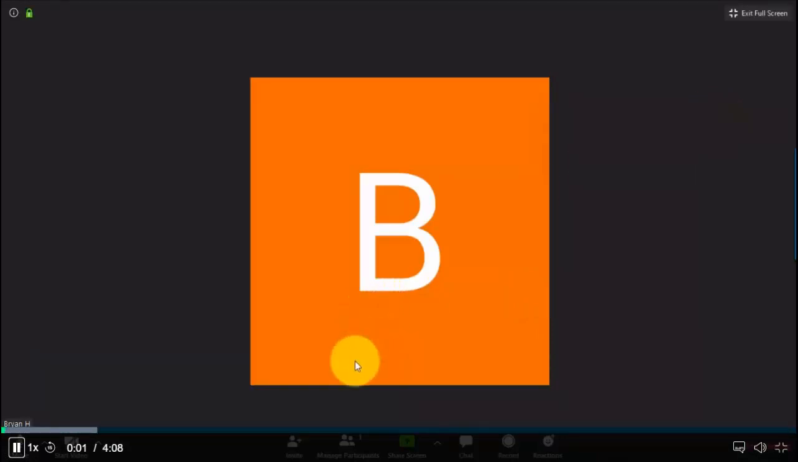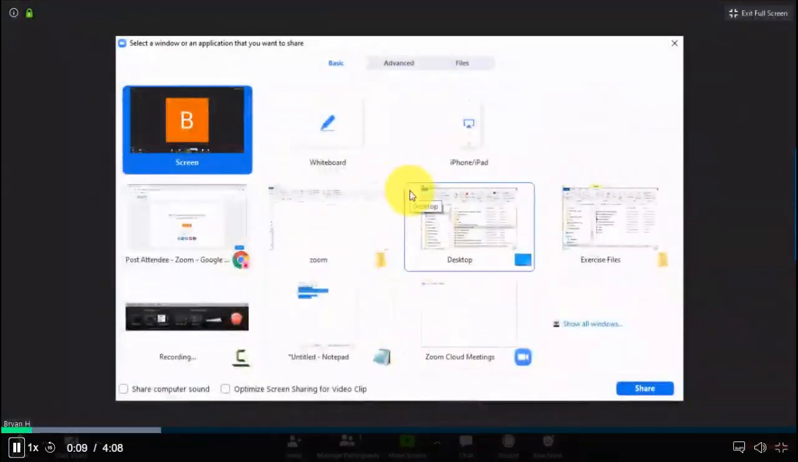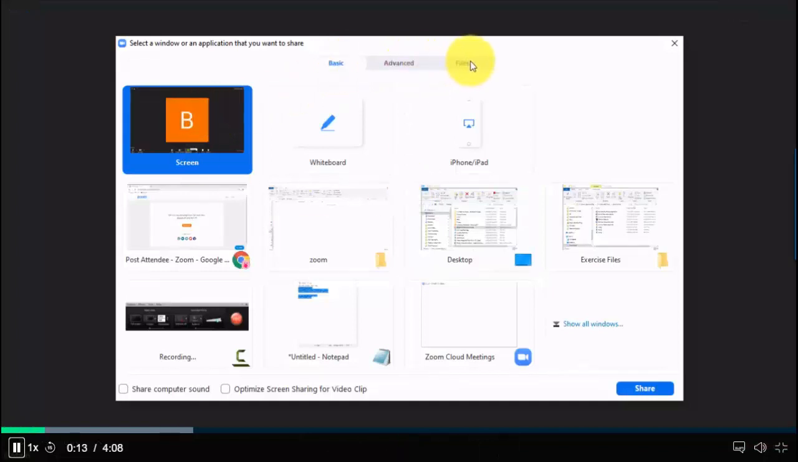So let's close this. We're good with manage participants. What's next is the share screen. So let's have a look, right? If I click share screen, there's a multitude of options that we could do. So there's the basic, there's the advanced, and there's the files.